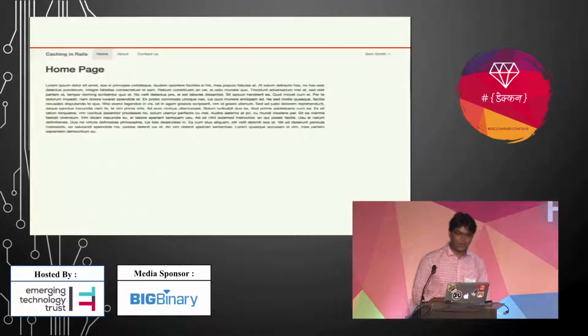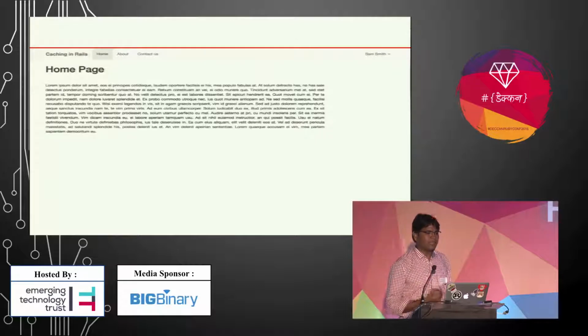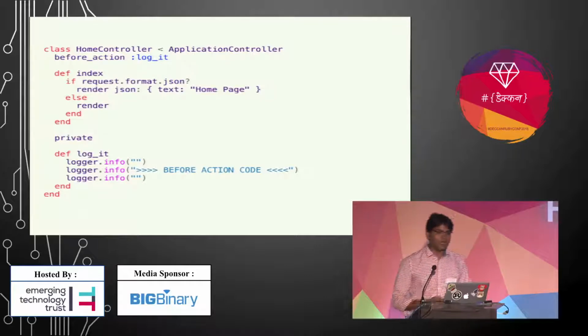Okay, let's say we want to cache this page, and it also has some kind of before filter. See, this home controller is responsible for that home page, and that index action actually renders that page. We do have a before filter here, and we print some kind of text over there, or we do some kind of processing, like if you want to check authentication or put some kind of restriction on your request. That kind of logic we can do here.